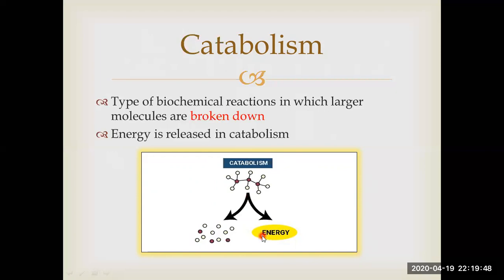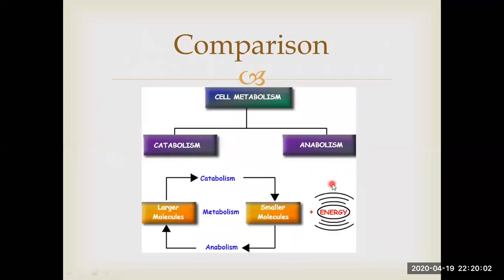So keep in mind that in catabolism, always and always there is breakdown of molecules, either large or small. And another main point is energy is always released in catabolism. Comparison: if we compare both, cell metabolism takes place in a cell.